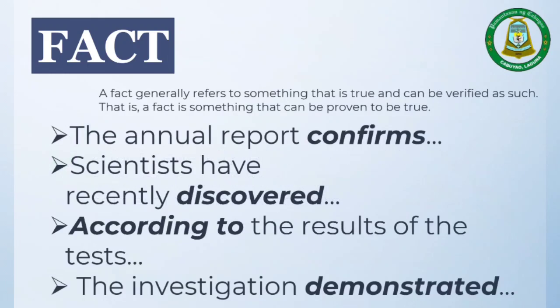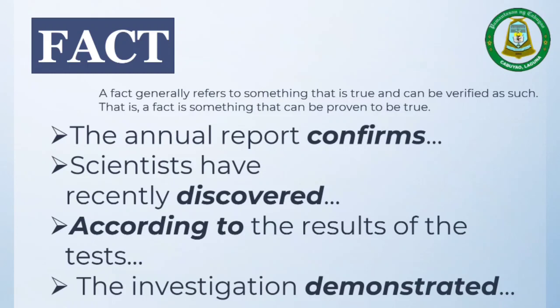In terms of indicators, here are some phrases that would help the reader know if a certain statement or information is fact or accurate. For example: the annual report confirms, scientists have recently discovered, according to the results of the tests, the investigation demonstrated.